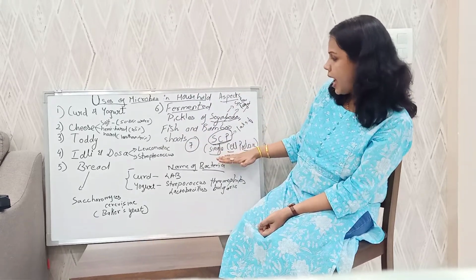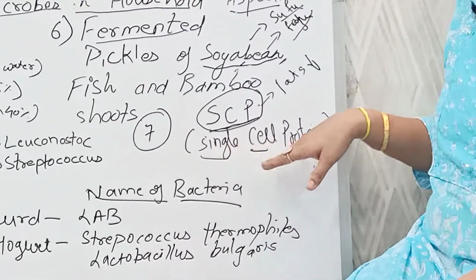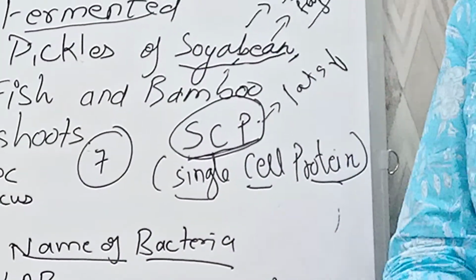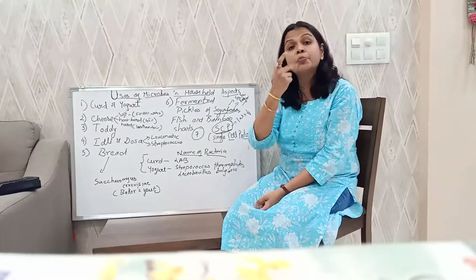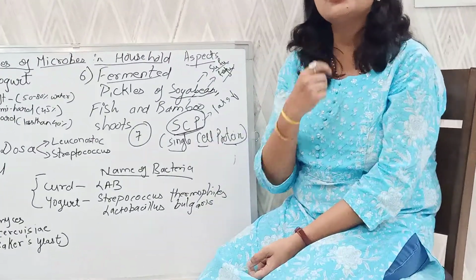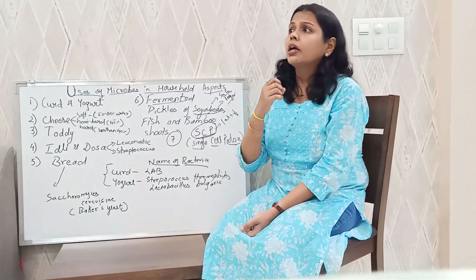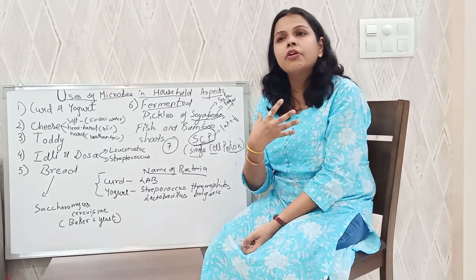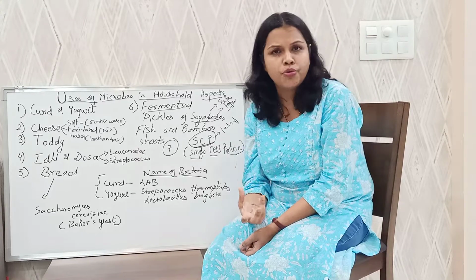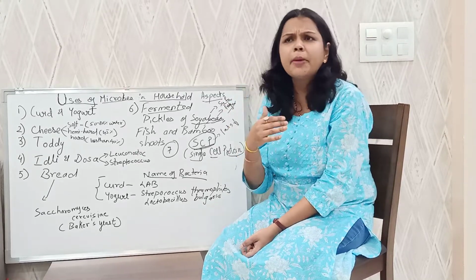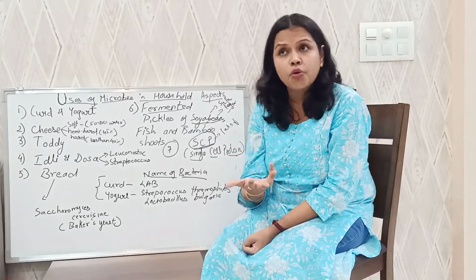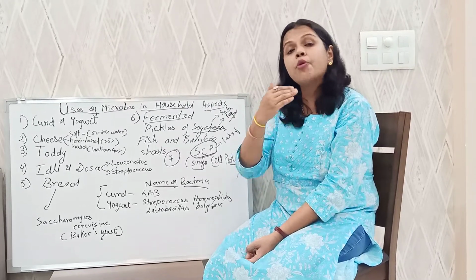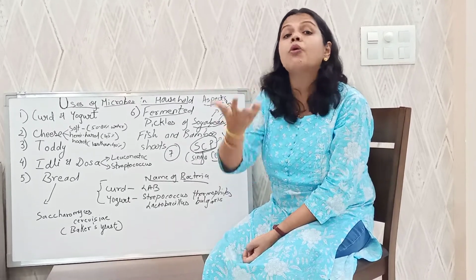Now next and last part is your single cell protein. Even microorganisms are used as dietary supplements. You must have heard of spirulina. Spirulina is a unicellular algae. It is highly rich in protein, isn't it? Many people, our food doesn't contain that much amount of protein. हमारे regular diet में होता है protein, but particularly for a sports person or an athlete, इन लोगों को in general protein they need more. They require more amount of protein.